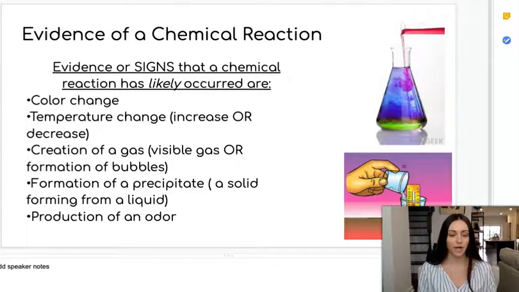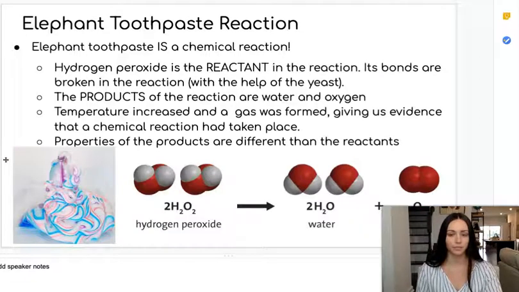This can be observed either through a visible gas being formed, or oftentimes in liquid, what we will see is the formation of bubbles. The formation of a precipitate, which is a solid forming out of a liquid, or the production of an odor. This can either be a bad odor or a good odor. Any smell that is produced gives us a pretty good sign that a chemical reaction has taken place.